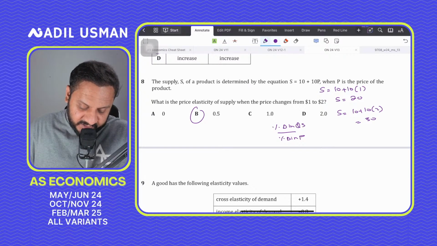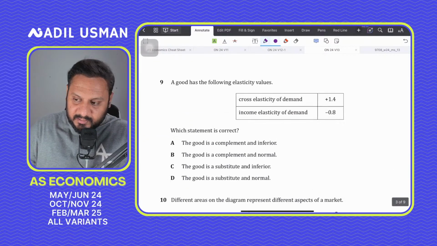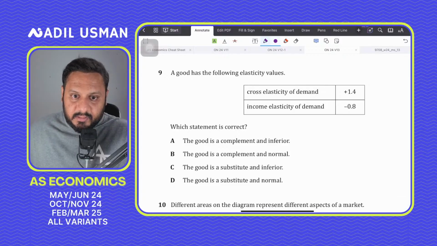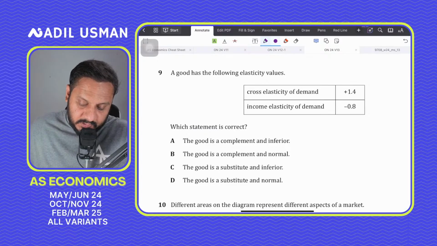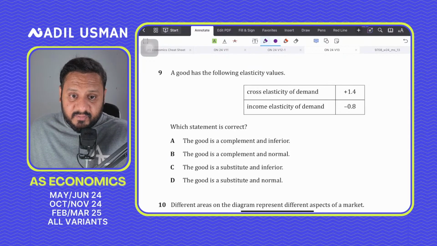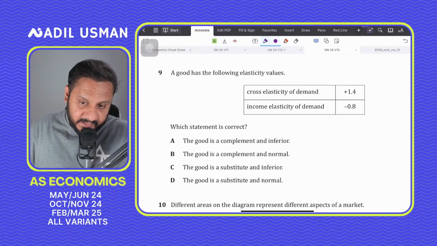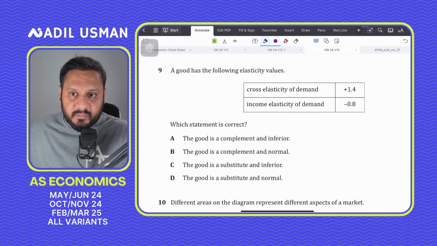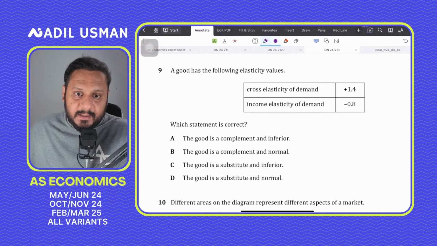Question number 9 says a good has the following elasticity values. The cross elasticity of demand is given. The income elasticity of demand is given. So what do you think the answer to question number 9 would be? The correct answer should be C for Charlie.